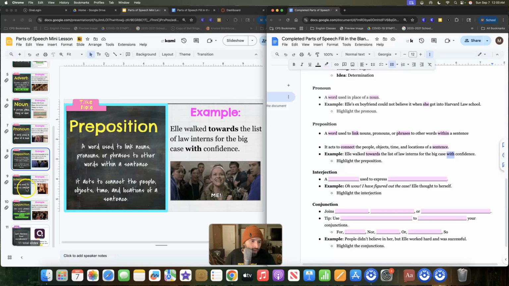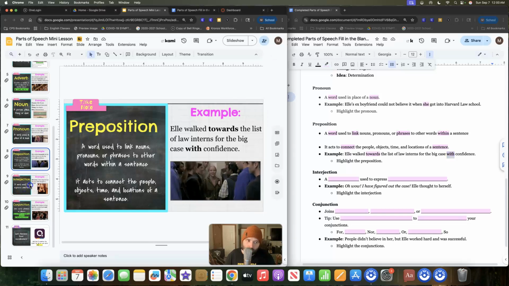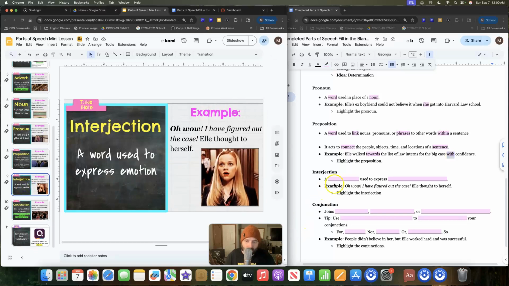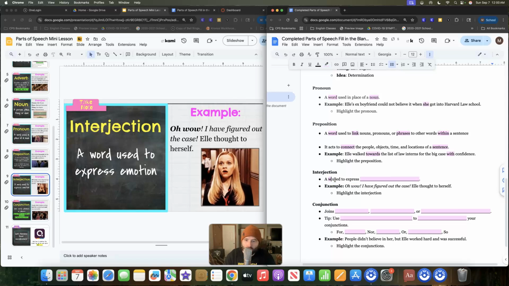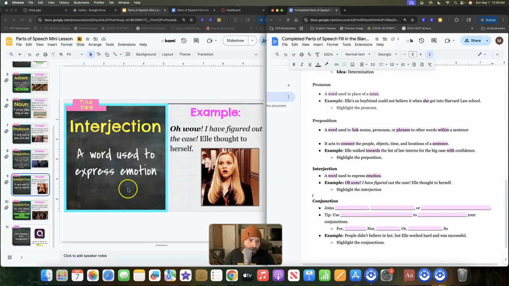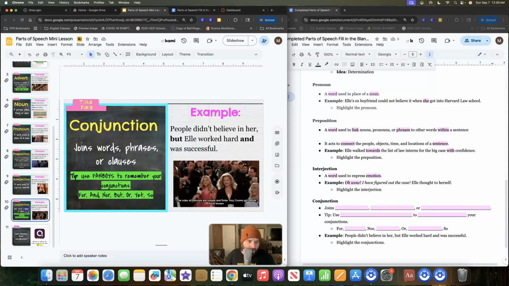Okay, two left, and I'm sorry, it's longer than I want it to be. So an interjection is a word used to express emotion. That's all they are. Oh wow, that's it. Oh wow. A lot of times they'll have exclamation points. Interjections are usually pretty easy to spot, and they will interrupt certain things at times.